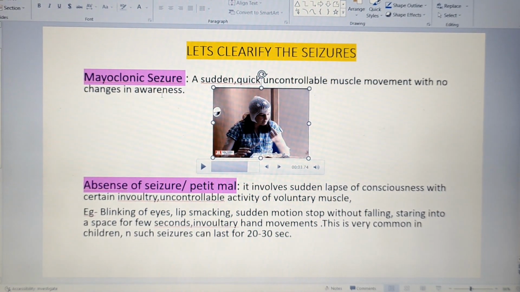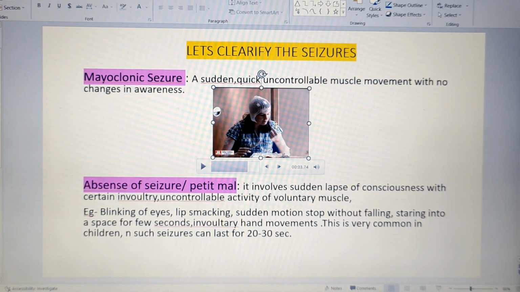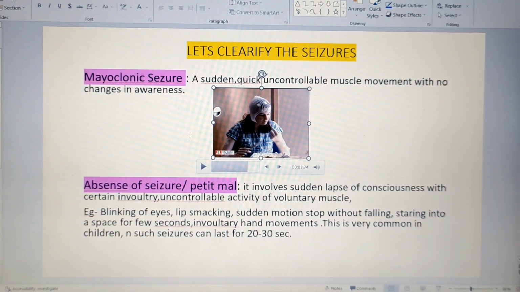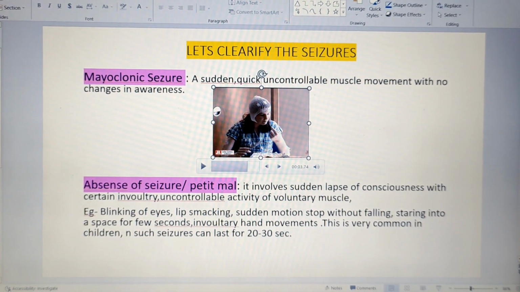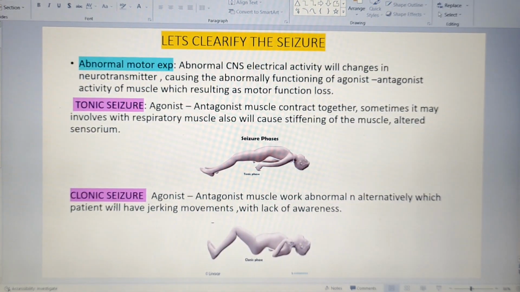So now you have a doubt, sir, there is a jerking movement in myoclonic seizure and also jerking movement in clonic seizure. Then what is the difference? In myoclonic seizure there is no change in the awareness, whereas in clonic seizure there is a change in the awareness or the consciousness. That is the difference.